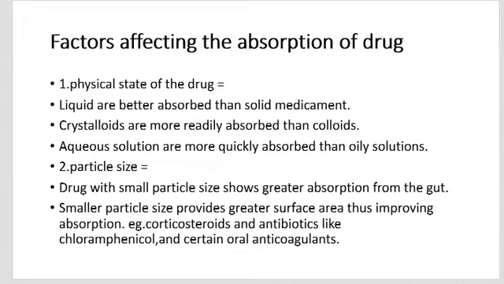The second one is particle size. Drugs with a smaller particle size show greater absorption from the gut. A smaller particle size provides a greater surface area, thus improving absorption. Examples are corticosteroids, antibiotics like chloramphenicol or griseofulvin, and certain oral anticoagulants. In sparingly soluble drugs, particle size is the main factor affecting absorption.